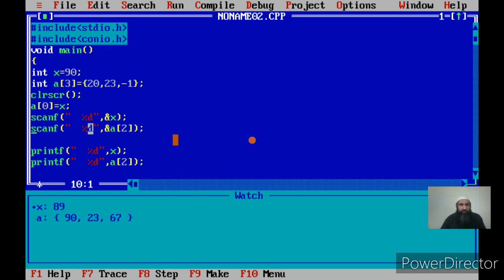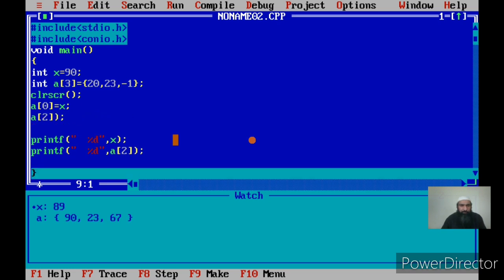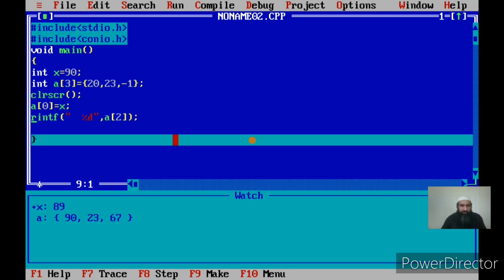Now I can also show you how we can use these array elements in arithmetic expressions. I can say x is equal to a of 0 plus a of 1. So I am adding the contents of the variable a of 0 and variable a of 1 and then storing that result in x. Since a of 0 is 20 and a of 1 is 23, what value will be stored in x? That will be the sum of these two, that is 43. Now let us